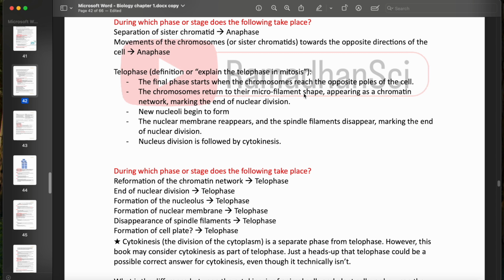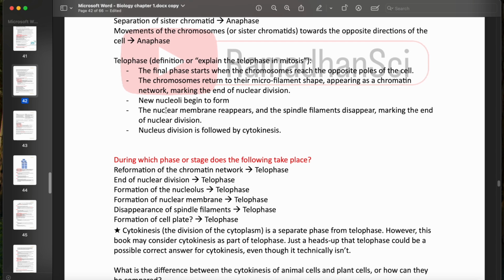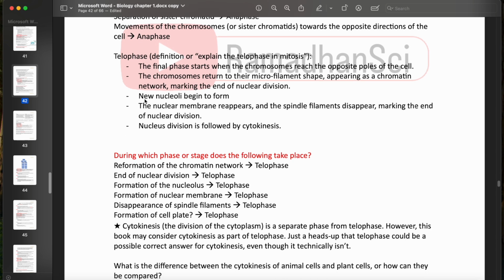Here, they will just go back to the chromatin form. The nucleoli that disappeared will form again, and the nuclear membrane that disappeared will reappear. The spindle filaments that appeared will disappear, and the nucleus division is followed by cytokinesis.